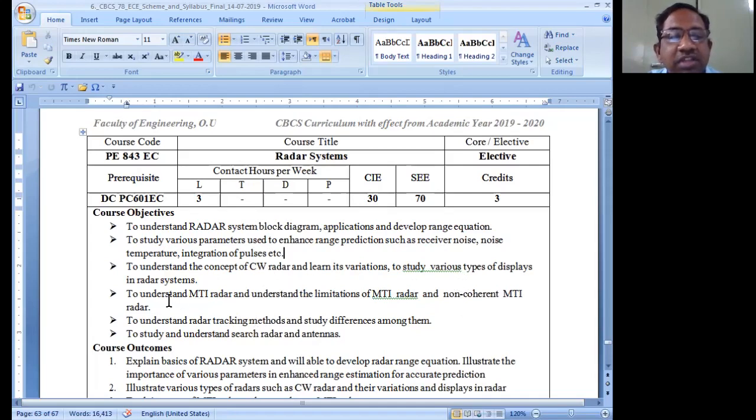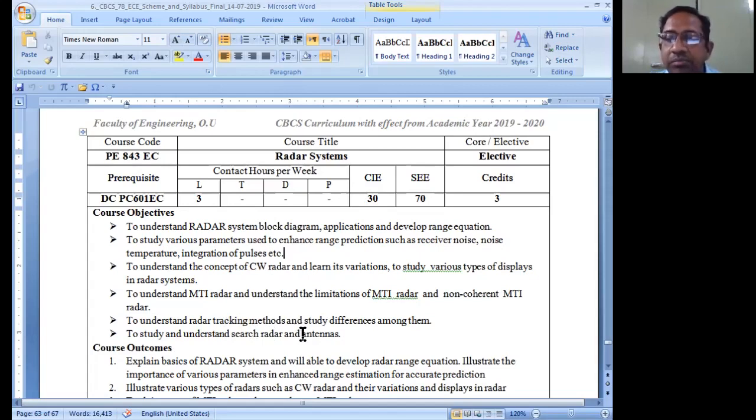And next thing is to understand about the moving target indicator radar, that is called MTI radar. And to understand, you should understand about the MTI radar system block diagram and its limitations. So that means once again, very easiest thing which you're going to have, just to understand about the block diagram. Then to understand radar tracking methods.